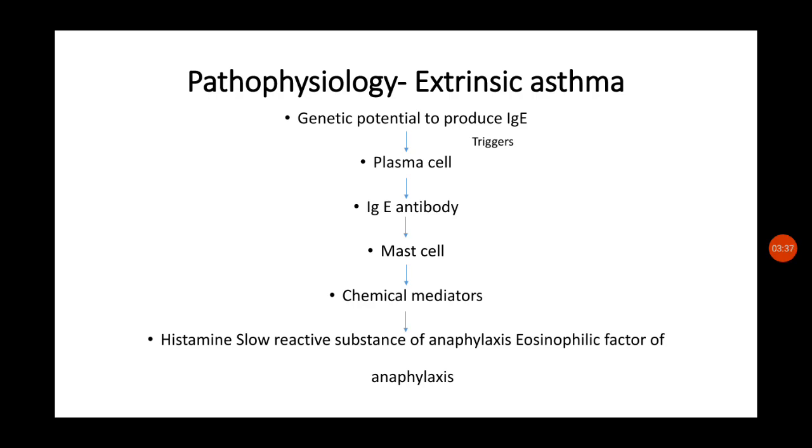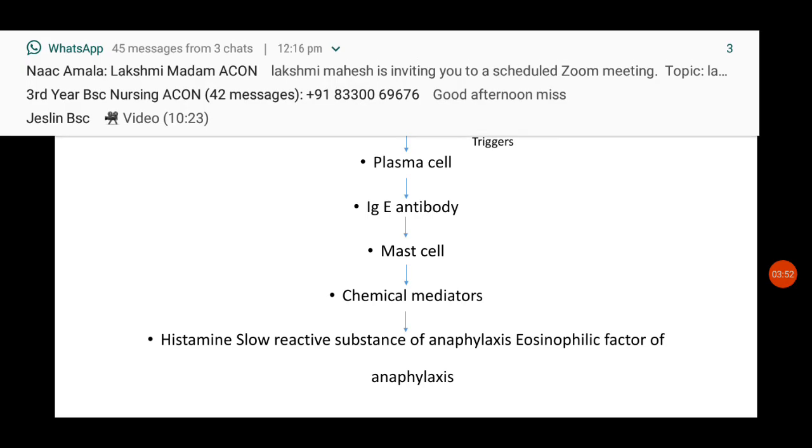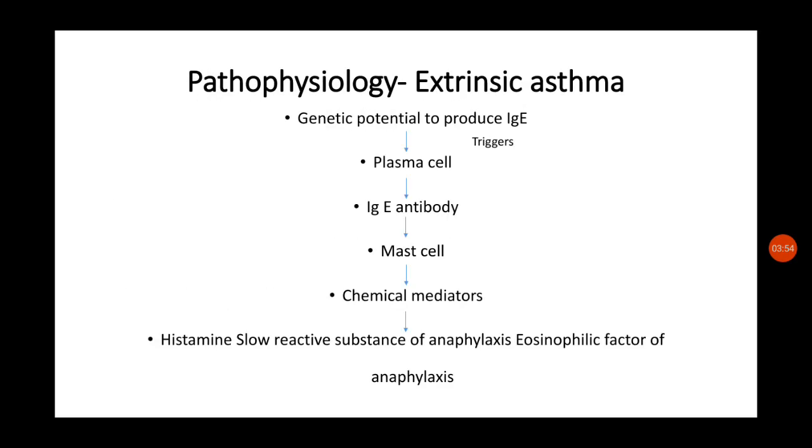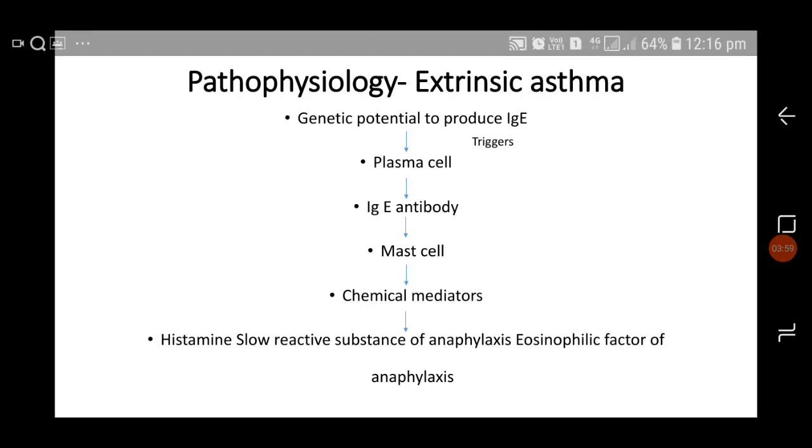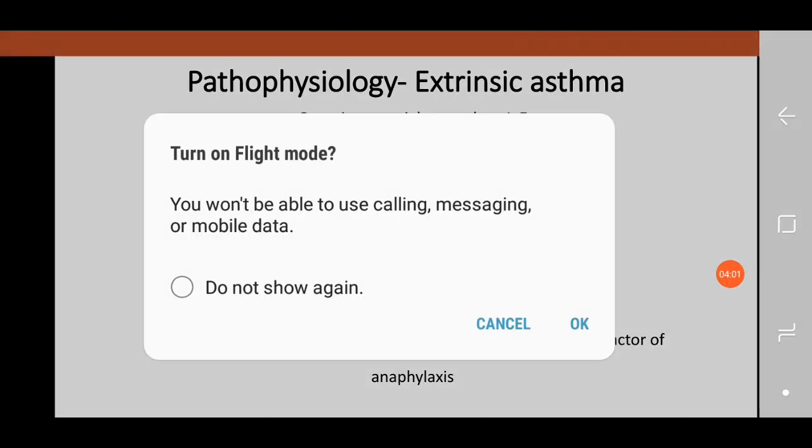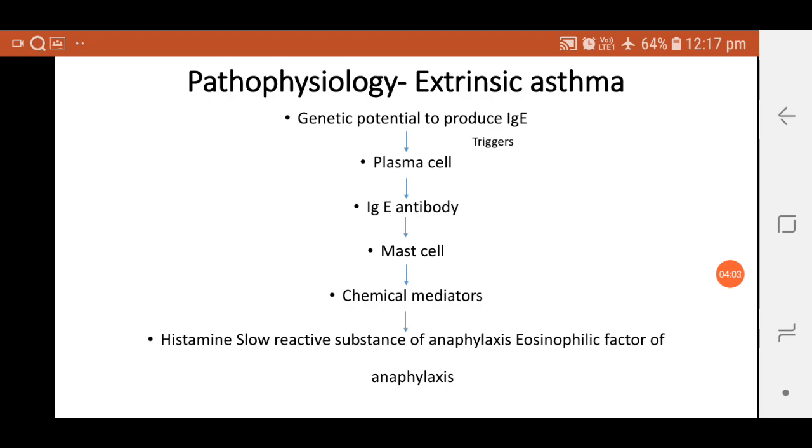Hope it is clear. In extrinsic asthma, the person will have a genetic potential. It can be identified through history collection of the patient, like family history of asthma or allergy. In that particular person, when the person is exposed to any trigger, the plasma cell will start production of IgE antibody.